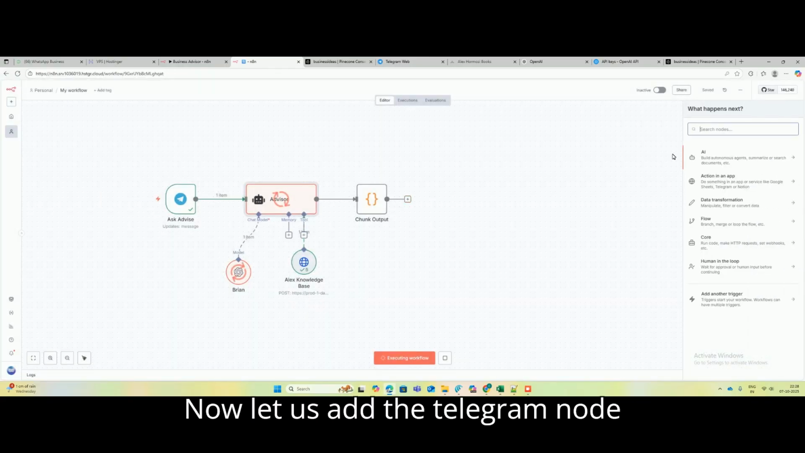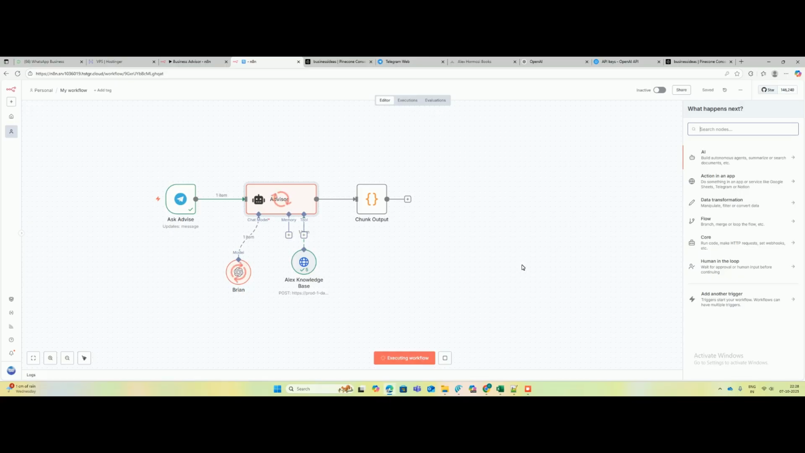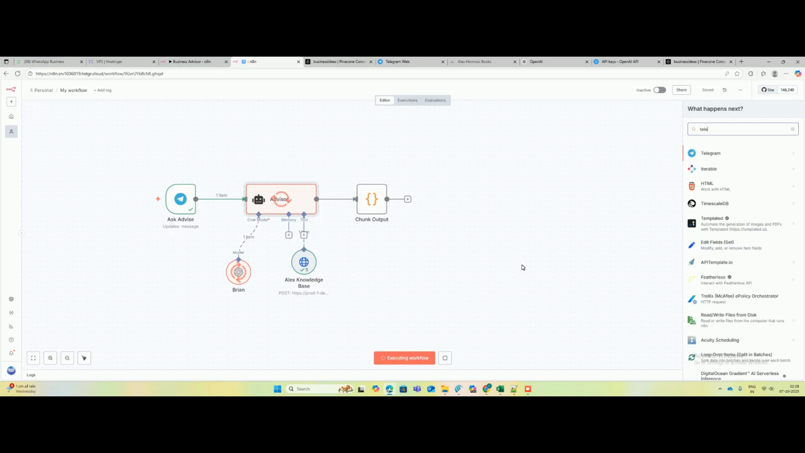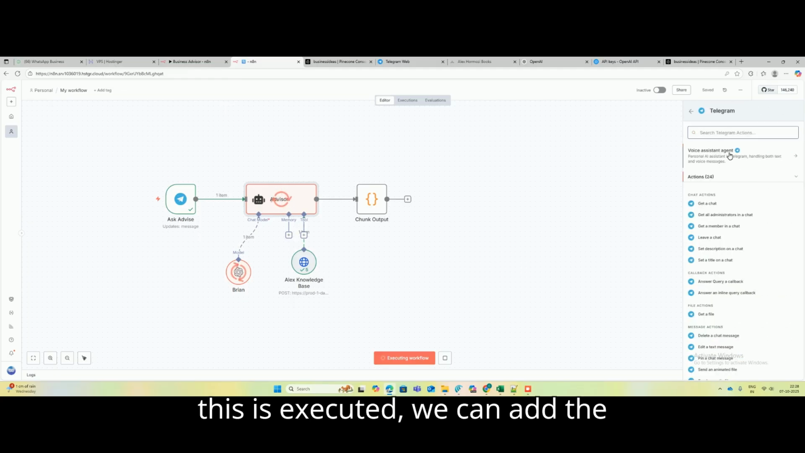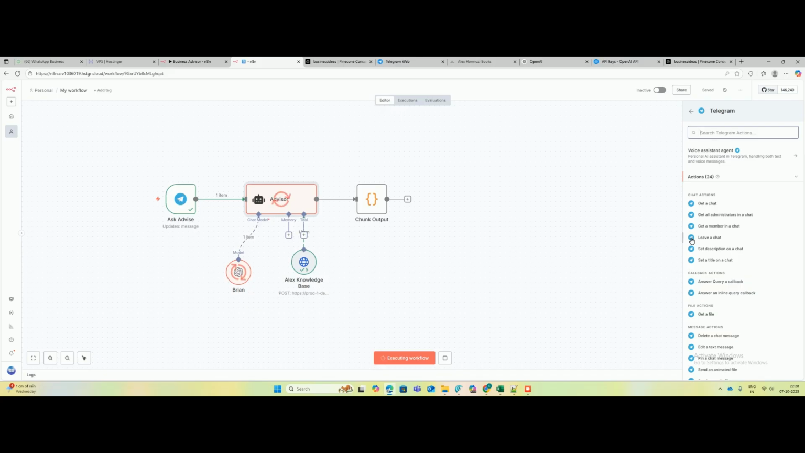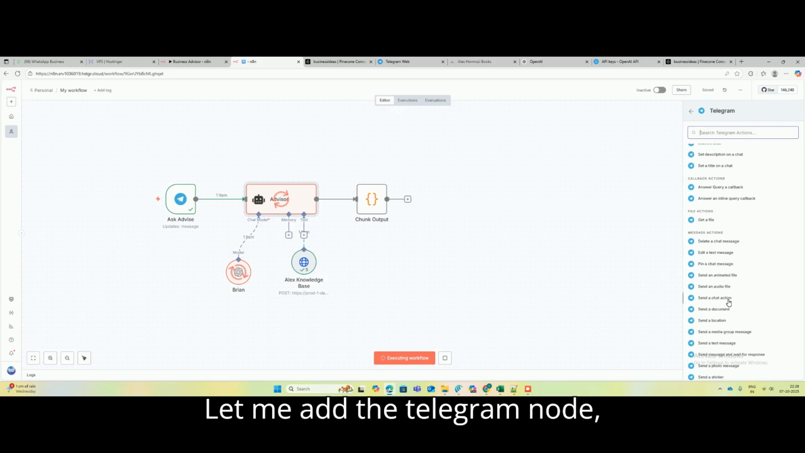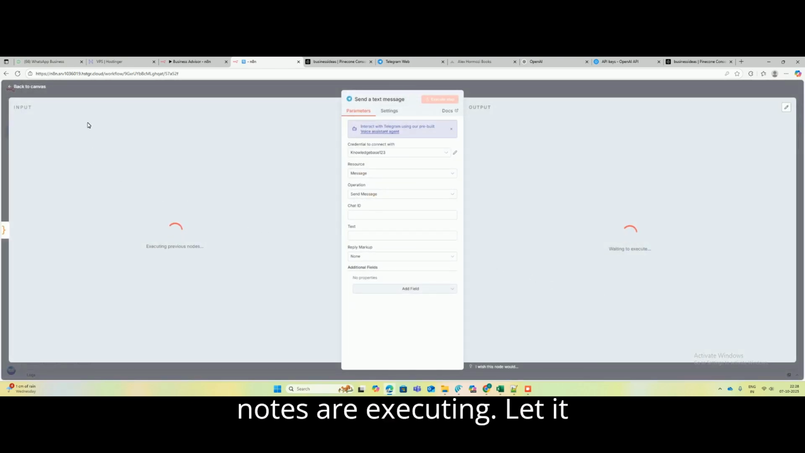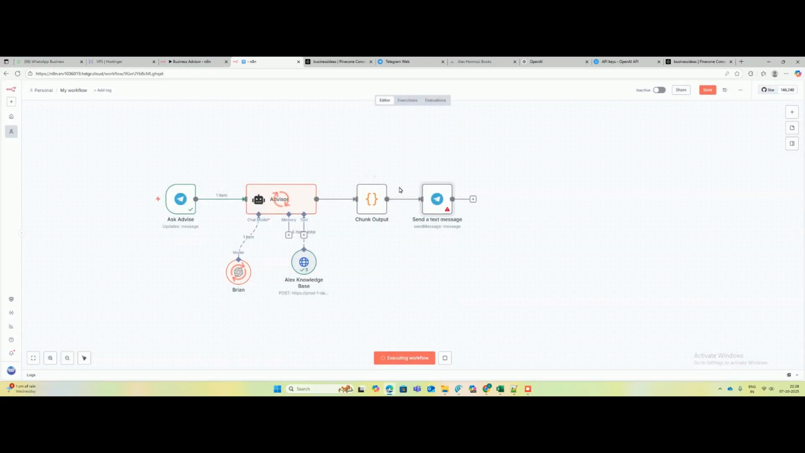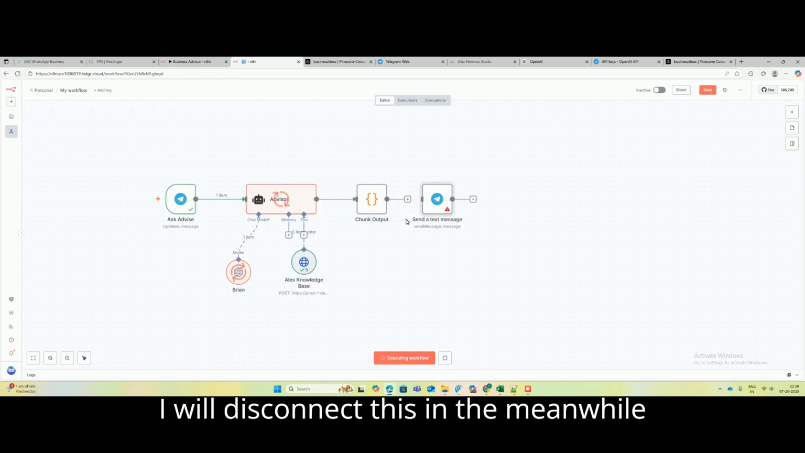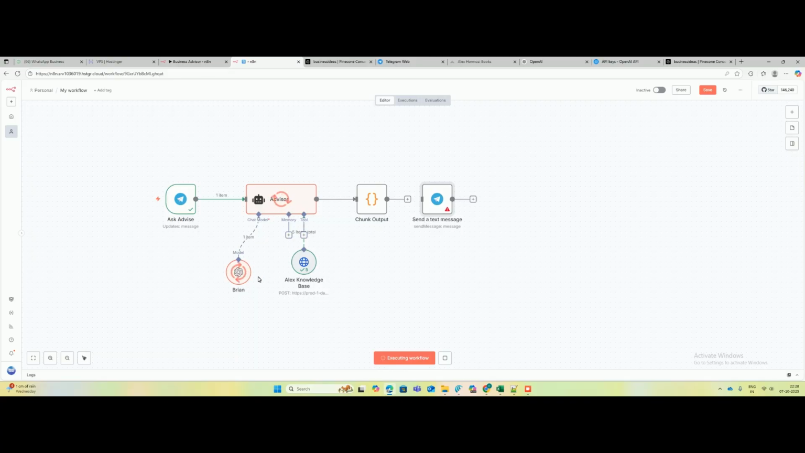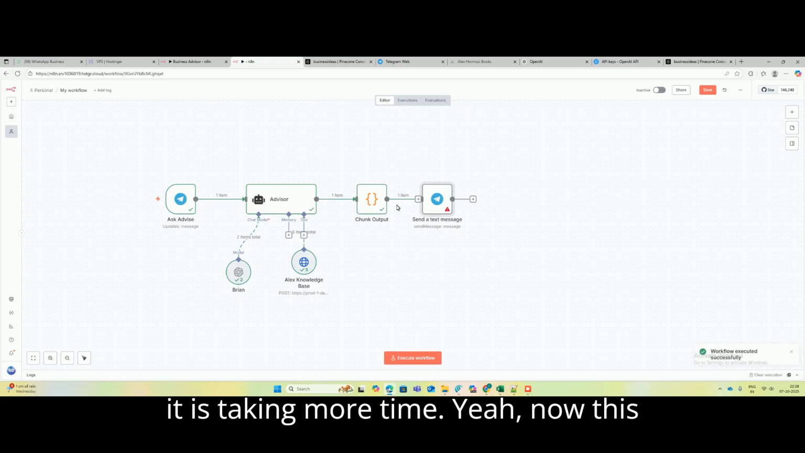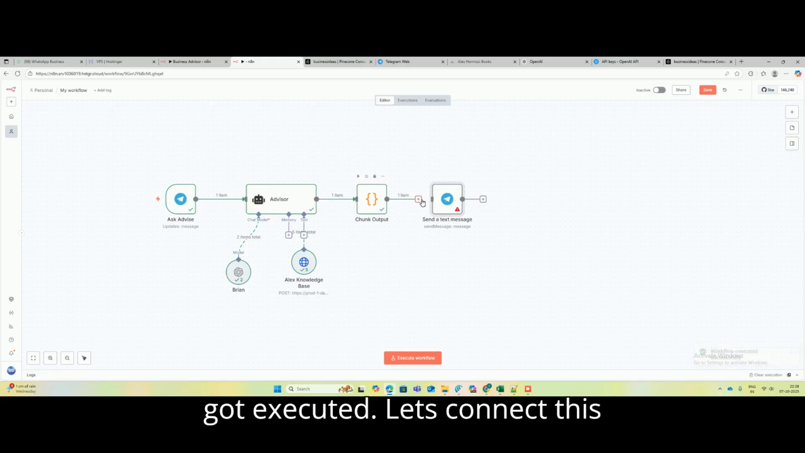Now let's add the Telegram node as well. Once this is executed, we can add the Telegram node. Let me add the Telegram node. Send text message. Still the previous nodes are executing. Let it execute. I will disconnect this in the meanwhile. It's taking more time. Now this got executed. Let's connect this node.